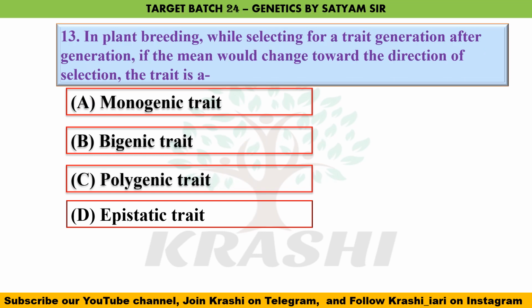Question number 13. In plant breeding, while selecting for a trait generation after generation, if the mean would change towards the direction of selection, the trait is a. So the correct answer is option C, a polygenic trait, because it is following a directional selection.